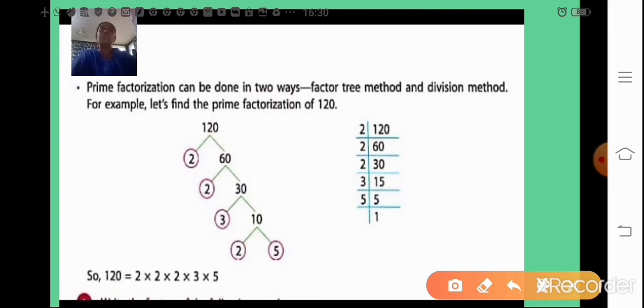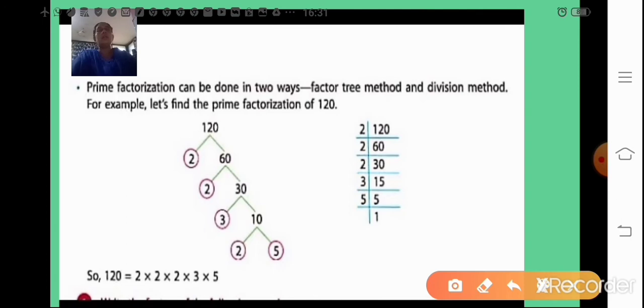So 2 into 60 is 120. That means when you divide 120 by 2, you get 60. So we have written it as a product of two numbers. Now this 60 again is divisible by 2, because the ones place is 0. So again let us take the prime number 2. 2 into 30 gives you 60, that is 60 divided by 2 gives 30.